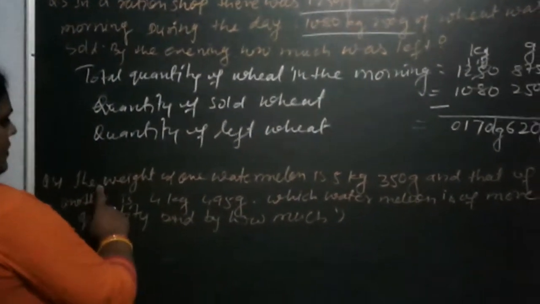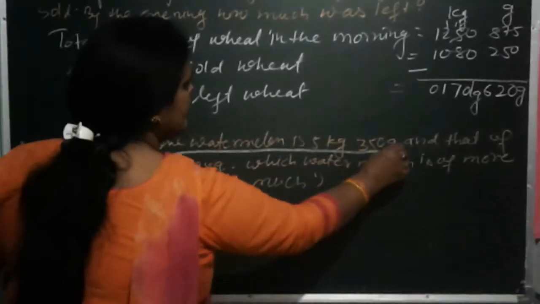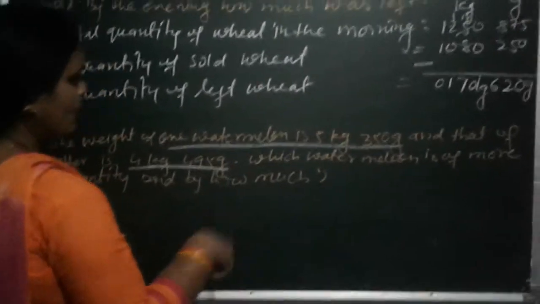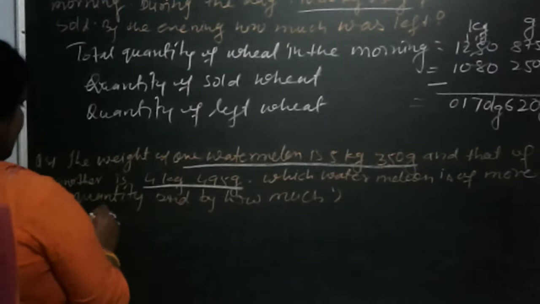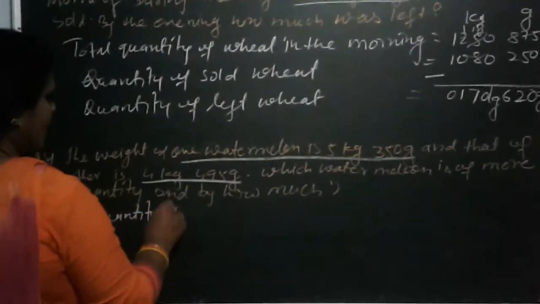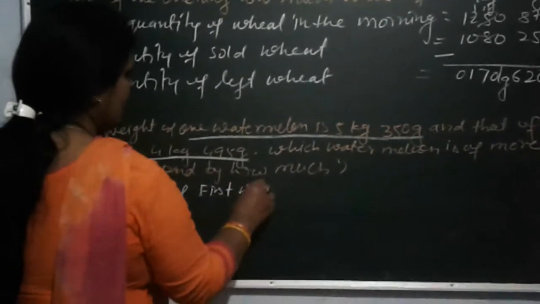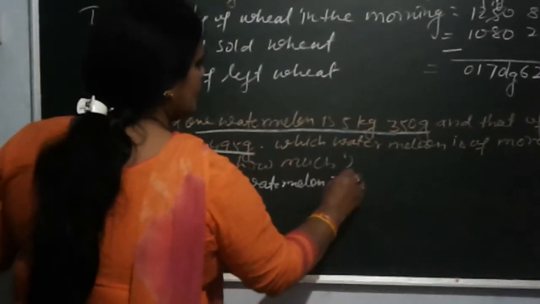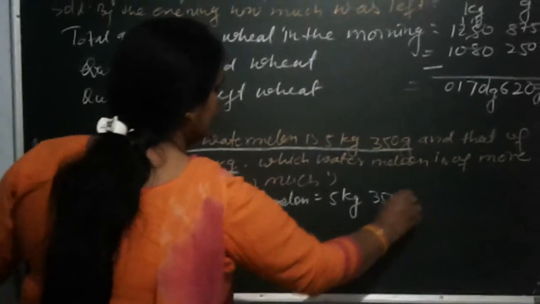Okay. Now next question, the weight of one watermelon. The first watermelon's weight is given and another weight is given. So which watermelon has more quantity? You can see that the first quantity is given. So write down quantity of first watermelon. First watermelon is equal to 5 kg and 315 gram.